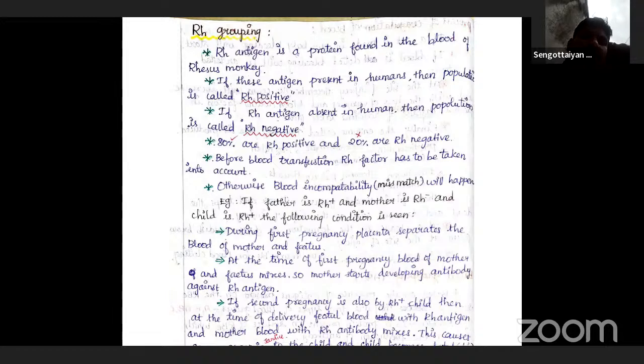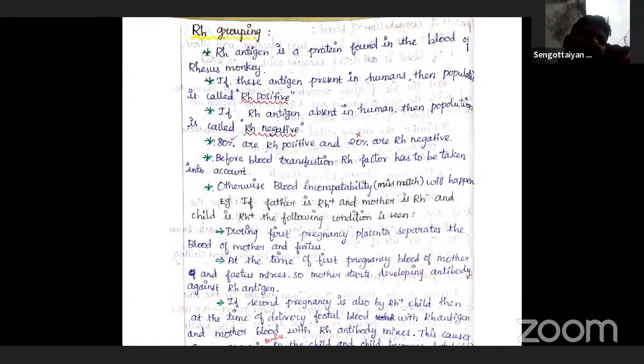The RH antigens of the fetus are not exposed to the RH negative blood of the mother in the first pregnancy. Kindly listen carefully.